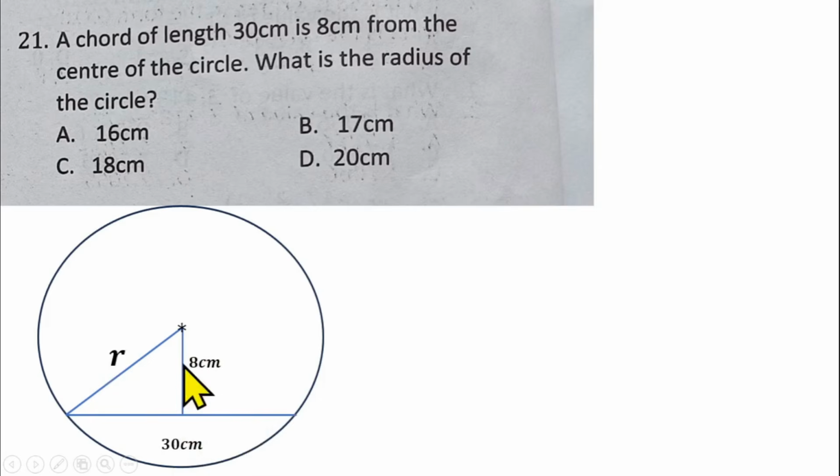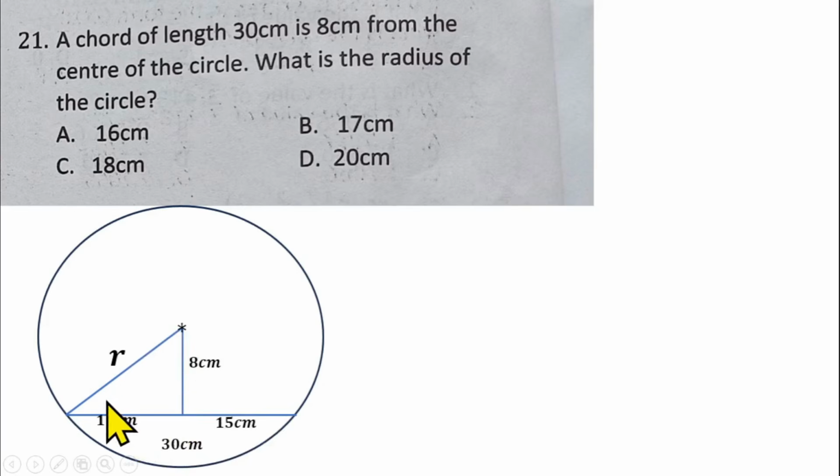We should know that this straight line here is going to divide this chord into 2 equal parts, which is the midpoint theorem. That's where the midpoint theorem comes in. So this line will divide this chord into 2 parts. That means we're having 15 and 15 here.